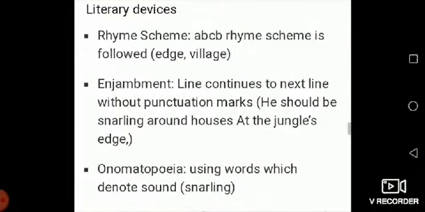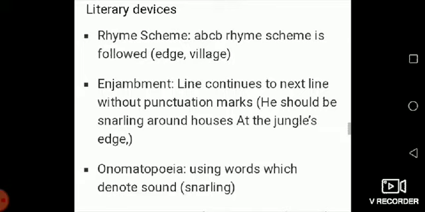Now, literary devices. Enjambment, already explained: the line continues to the next line without any punctuation mark. So here, he should be snarling around houses at the jungle's edge.